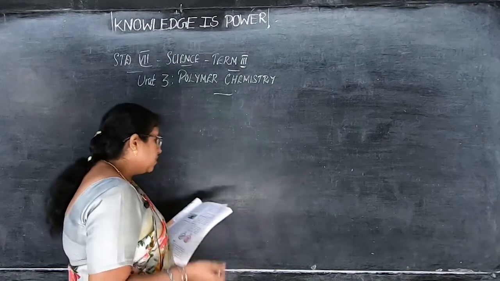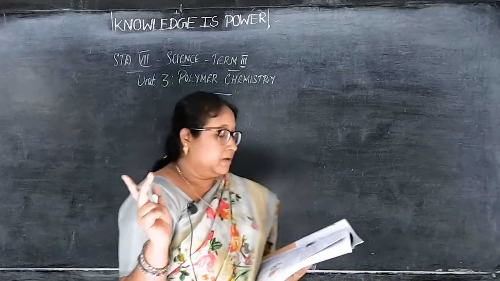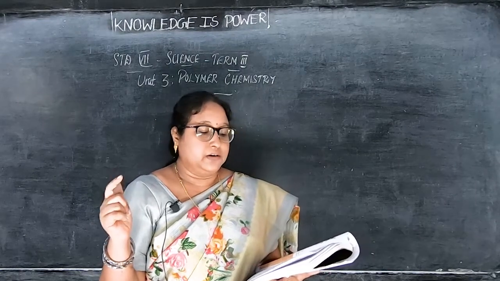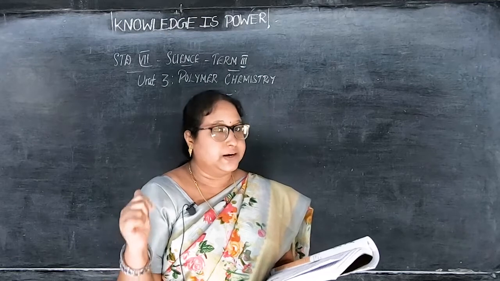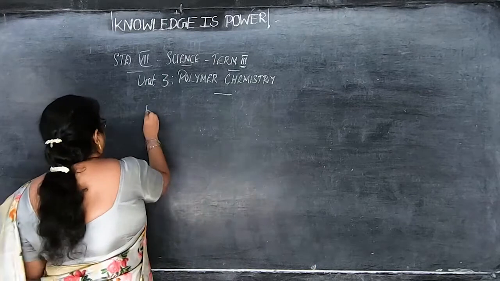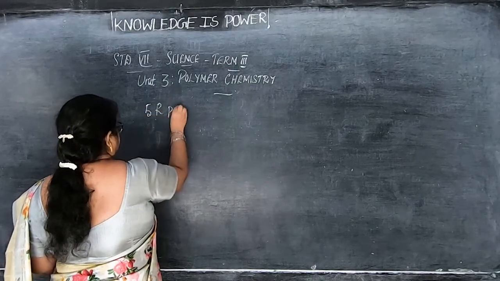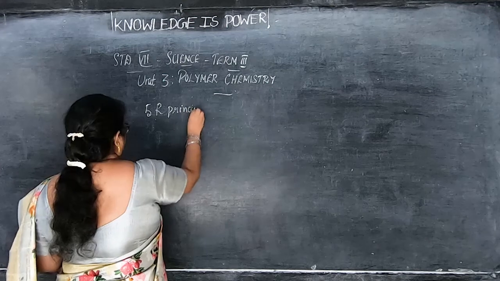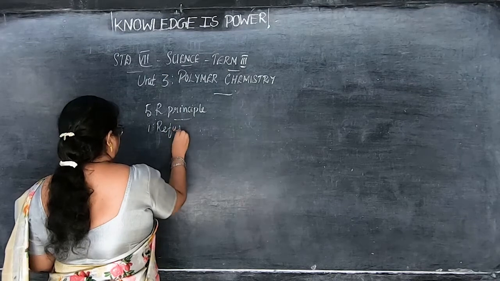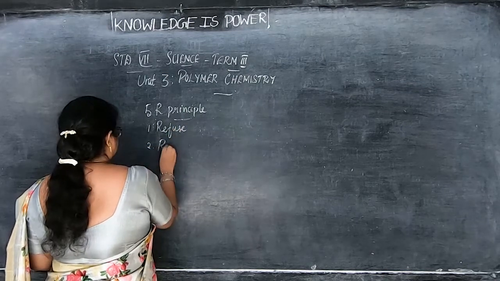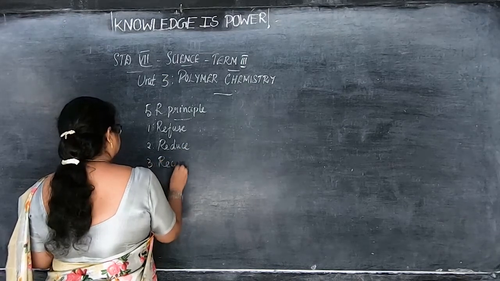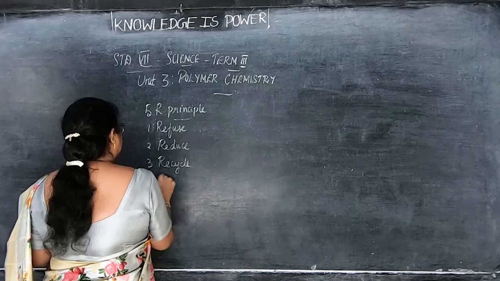Now let us learn more about what happens with the plastic waste. So already we have learned the 3R principle, that is refuse, reduce and recycle. Already we learned the 3R in the previous classes. Now we are going to learn the 5R principle, that is refuse, reduce, reuse, recycle and recover.